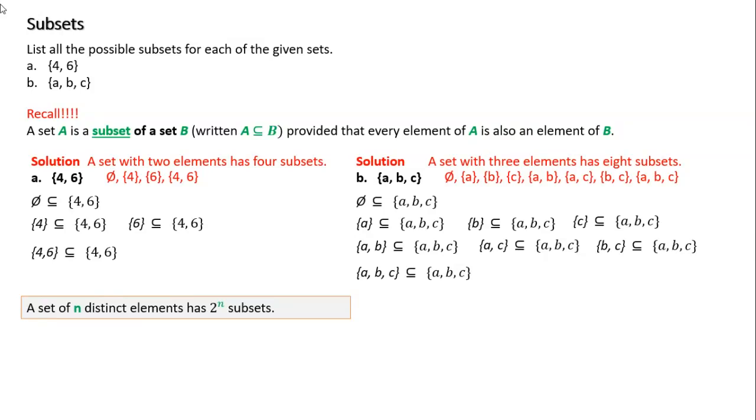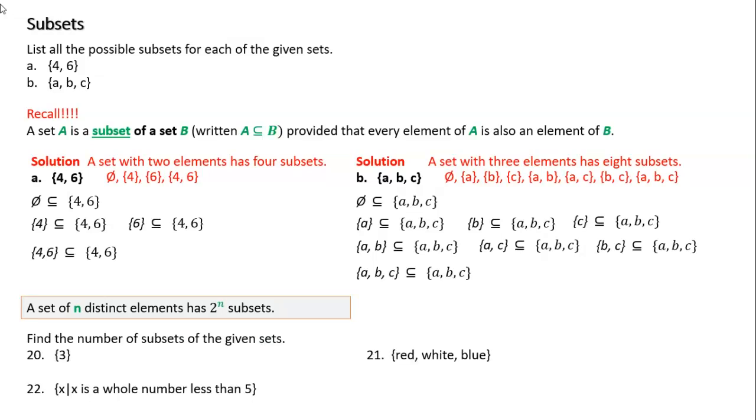So 2 to the 2 is 4. Or part B, I have 3 elements in the set. So 2 to the third power is 8. 2 times 2 is 4. 4 times 2 is 8. So this is a way for you to double check that you haven't forgotten a subset.